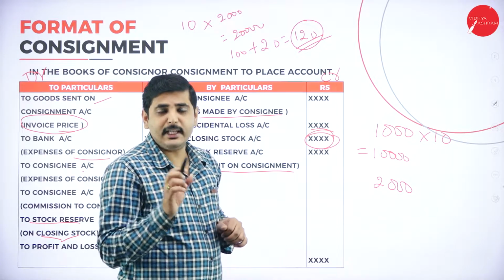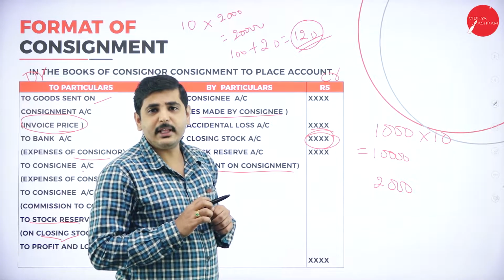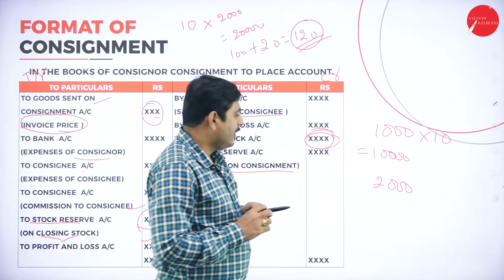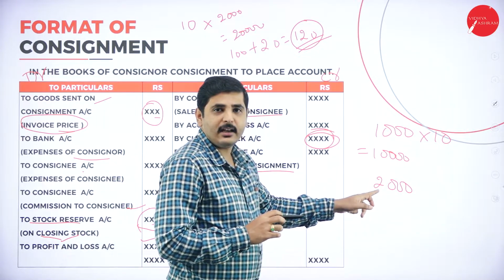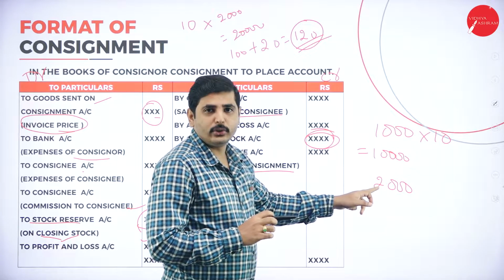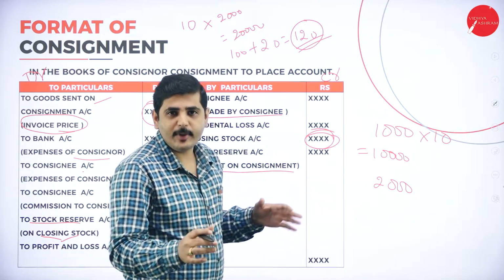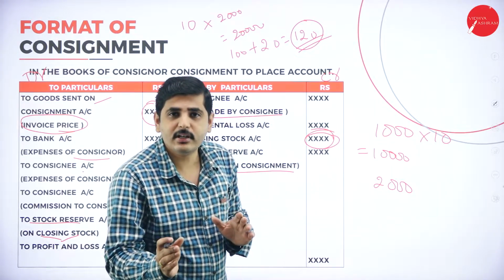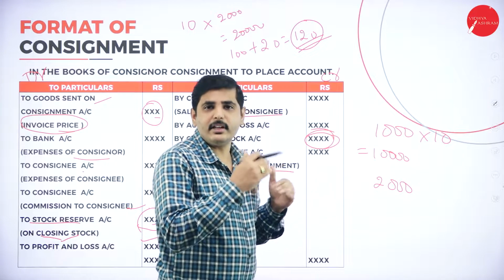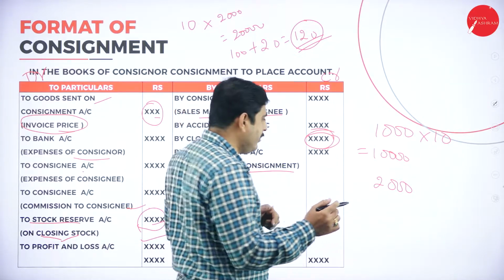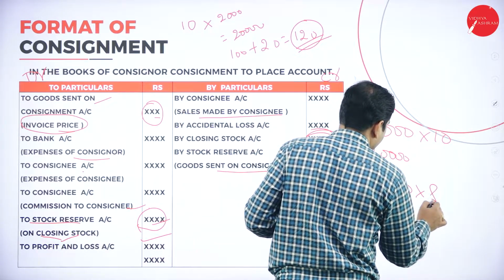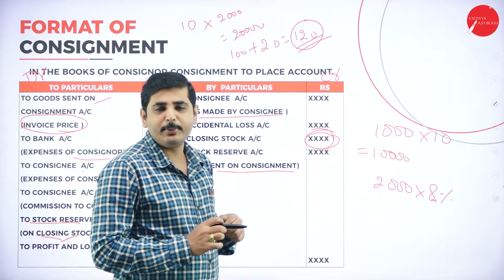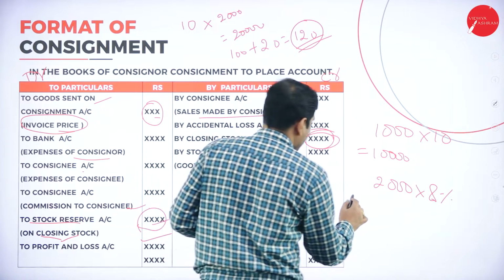But the insurance company is giving only 80% of the loss. This is accidental loss. The 2,000 is the loss because of the accident. We have taken insurance for this, and the insurance company is giving only 80%. So 80% means 1,600 rupees we are getting.